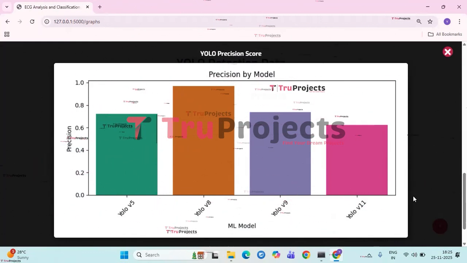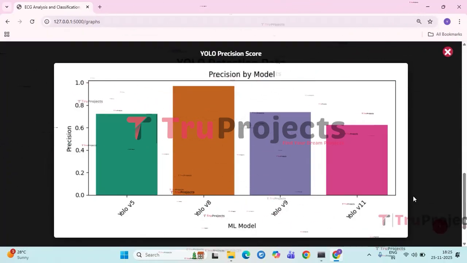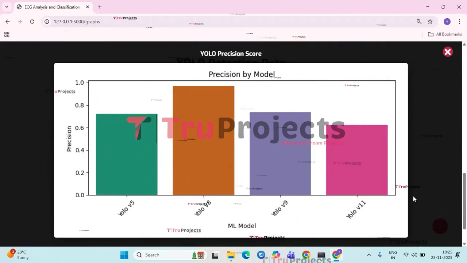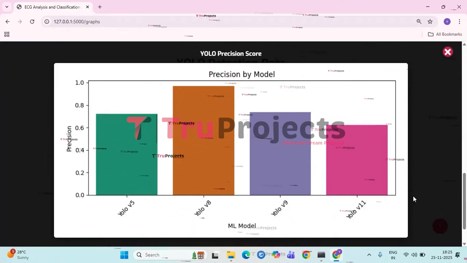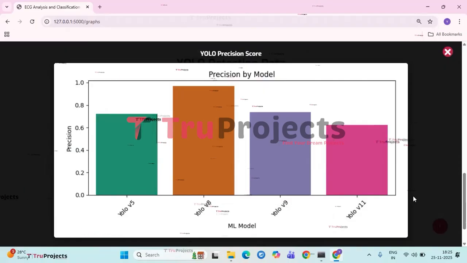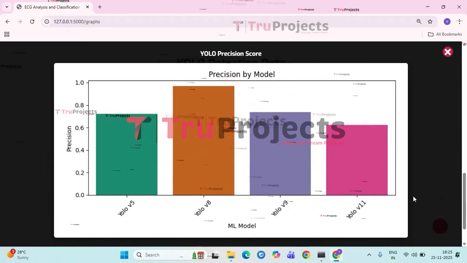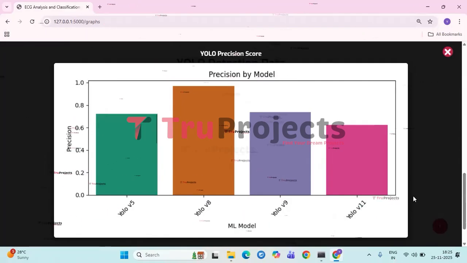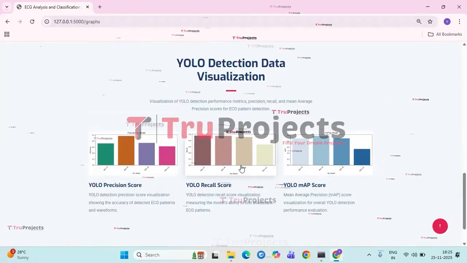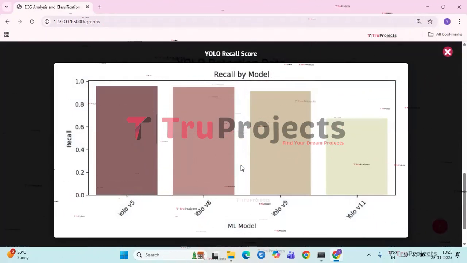YOLO V11 records the lowest precision at approximately 0.63%, suggesting a higher rate of false positives. Overall, the graph demonstrates that YOLO V8 provides the most reliable detection accuracy, while the newer YOLO V11 version underperforms relative to the others.